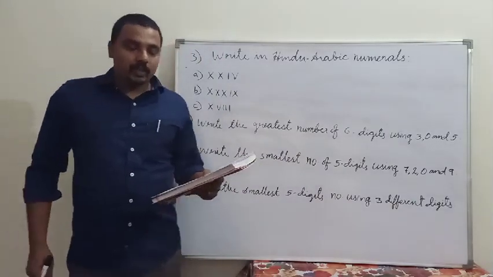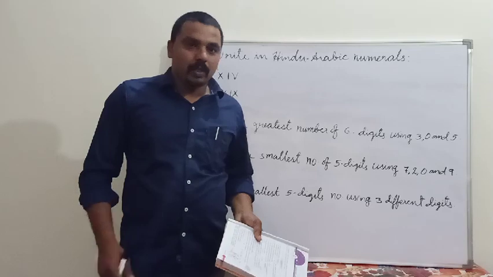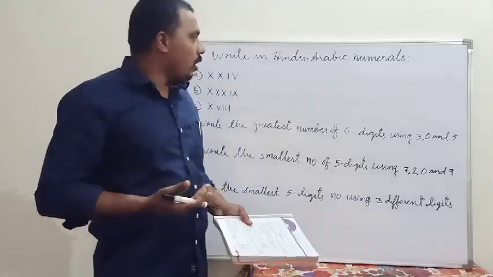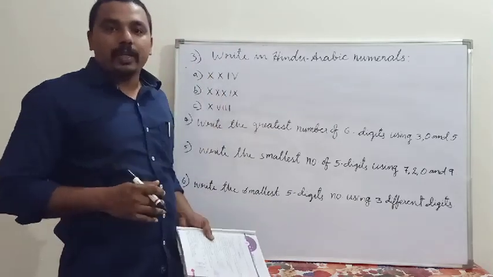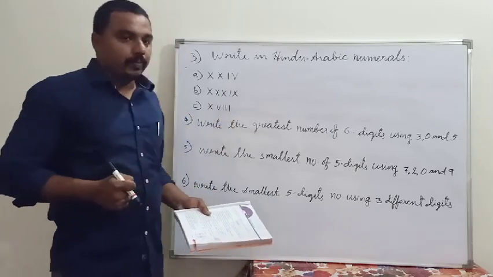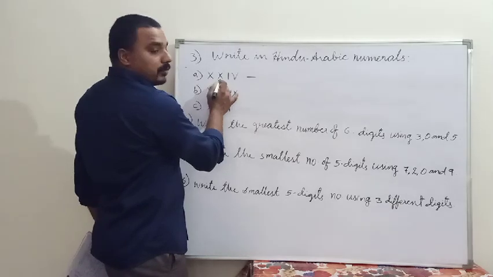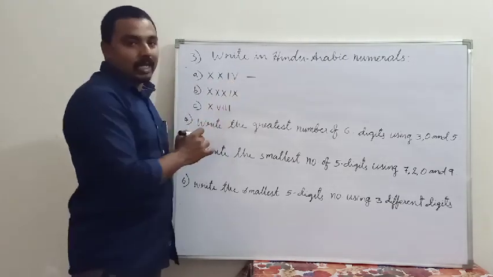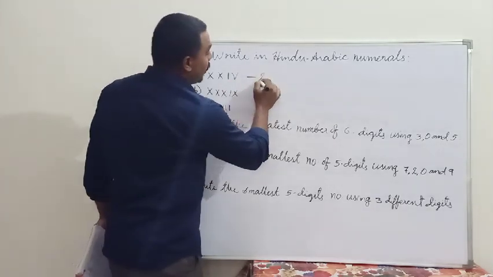So now moving to the next question. Question number 3. Write the Hindu-Arabic numerals. So you already learned how to write in Hindu-Arabic numerals. This is a Roman numeral that you have to write into the normal number. That means Hindu-Arabic numerals. So you know this is 10 and this is also 10 and it is 4. That means 10 plus 10 plus 4 is equal to 24.